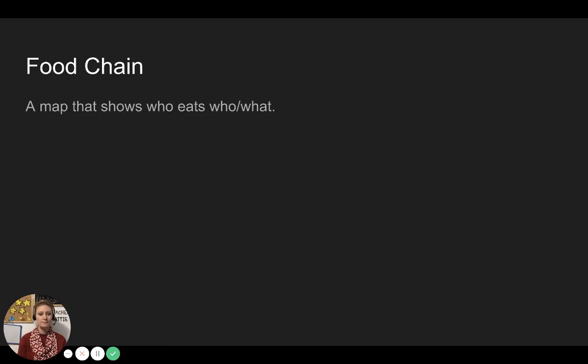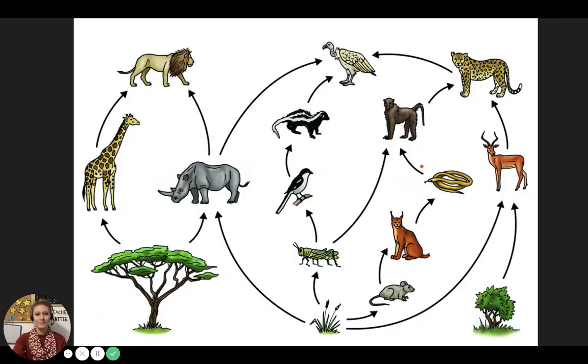The food chain. A food chain is a map that shows who eats who or who eats what. For example, this is a food chain map. We have the giraffe eats the plants, or the rhino eats plants, and the lion eats the giraffe or the rhino. Or the mouse eats the plants, or the grasshopper eats the plants.